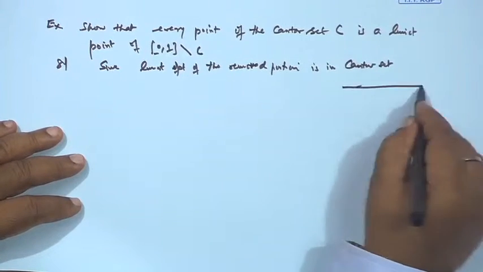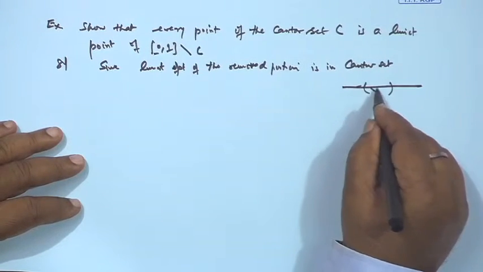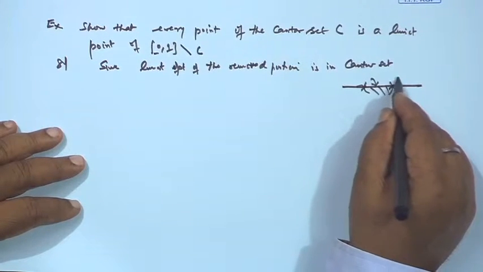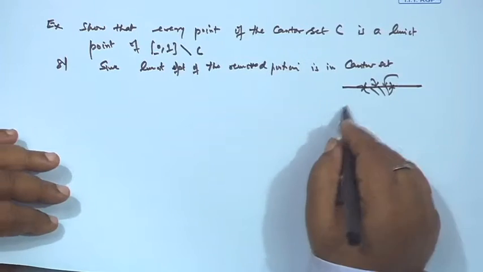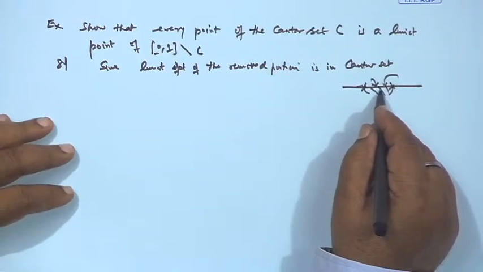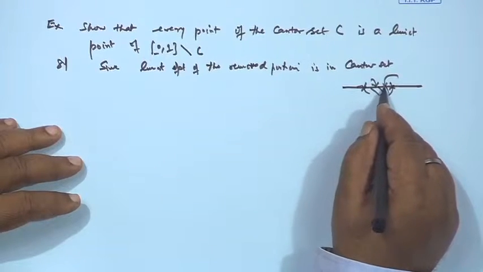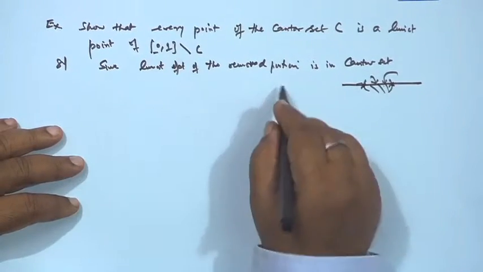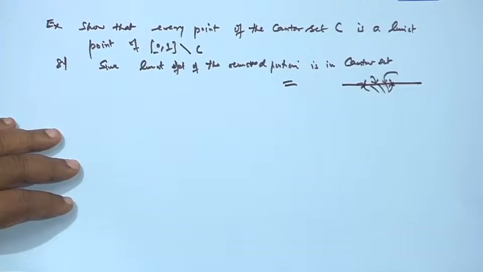So, this is the limit point of these sequences, and this is the limit point of these sequences. Therefore, if you take any sequence in the removed intervals, its limit point will be a point of the Cantor set. Therefore, this is justified. So, nothing much to prove.